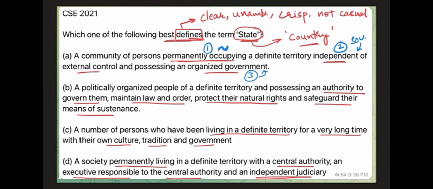The second feature is independent of external control. Yes, this is an important aspect. Sovereignty, we expect countries to be independent of external control. When we see the state of India, the government of India's orders will work in that territory. So it has to be independent of external control. There is no country in the world which is independently a country, but at the same time follows orders of some other government.